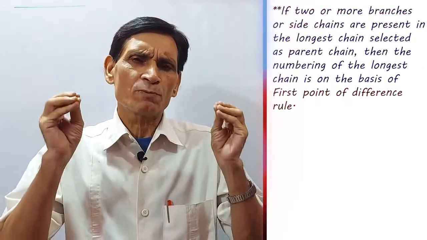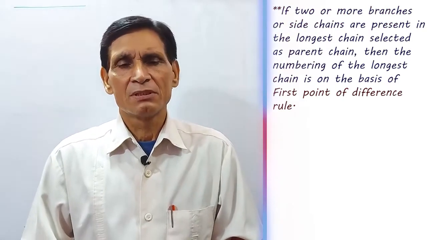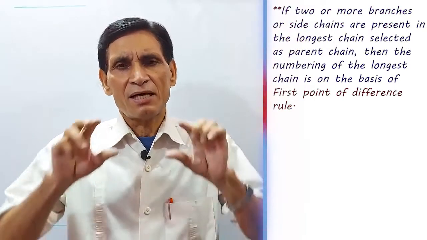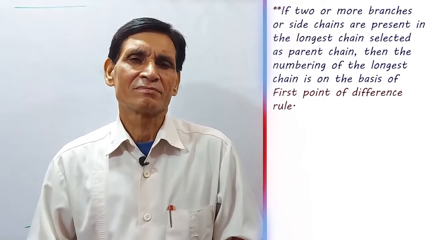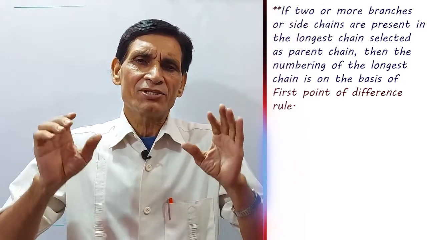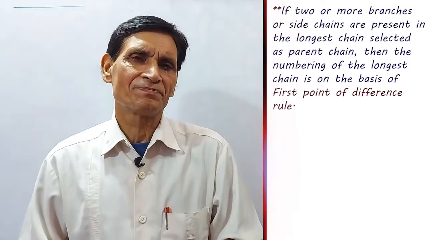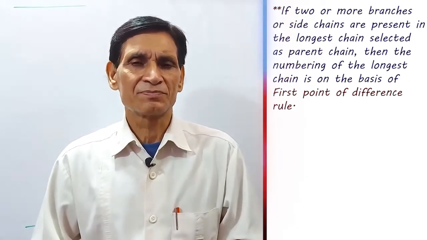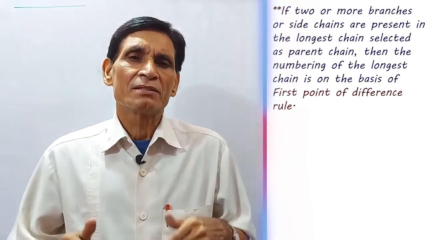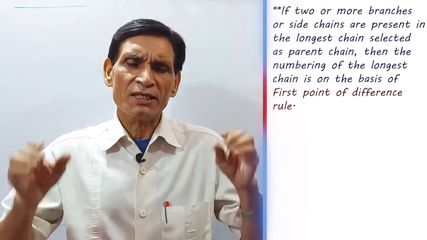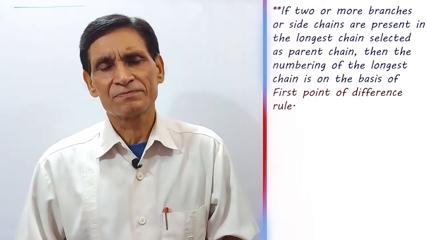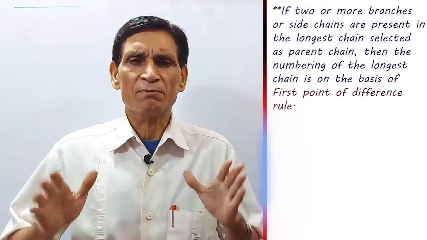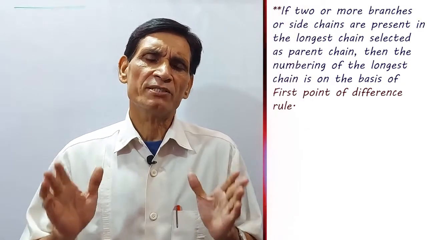If two or more branches or side chains are present in the longest chain selected as parent chain, then the numbering of the longest chain is on the basis of the first point of difference rule.